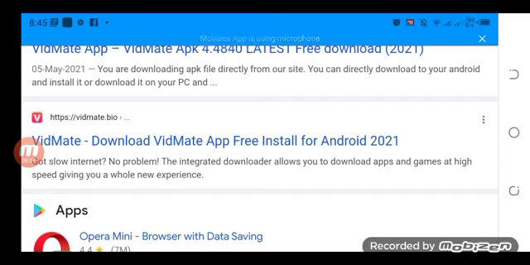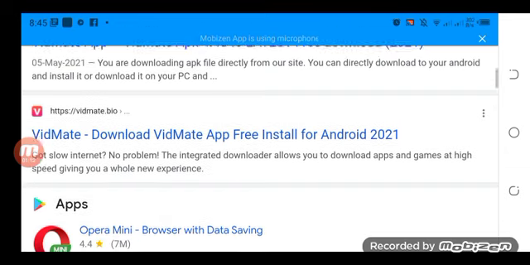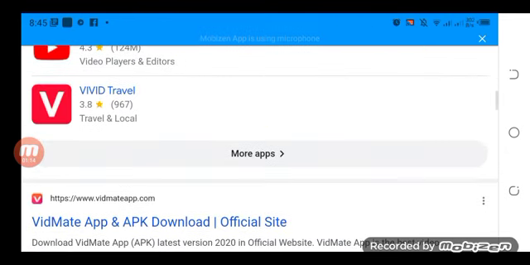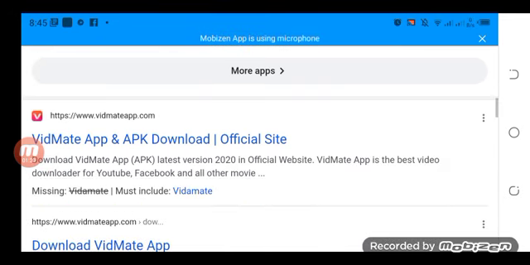Got slow internet? No problem. The integrated downloader allows you to download apps and games at high speed, giving you a whole new experience. Vidmate app and APK download official site. Download Vidmate app APK latest version 2020 on the official website. Vidmate app is the best video downloader for YouTube, Facebook and all other movies.